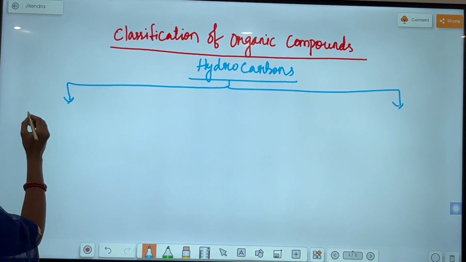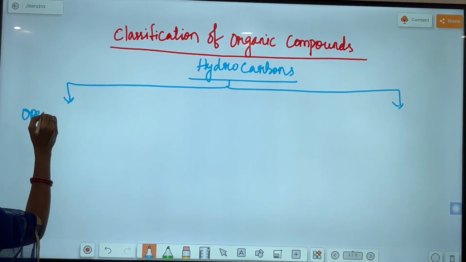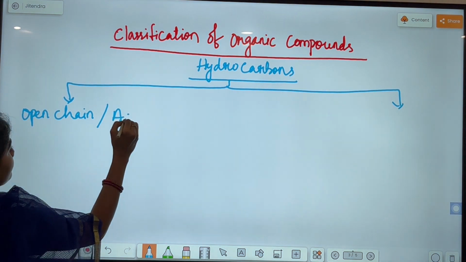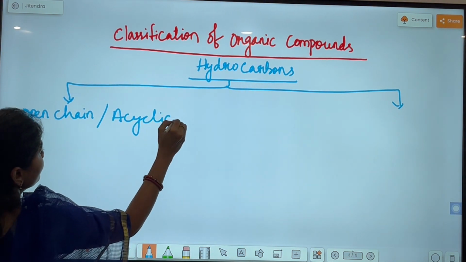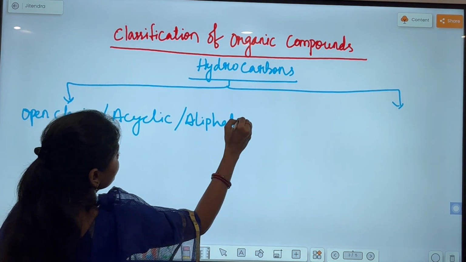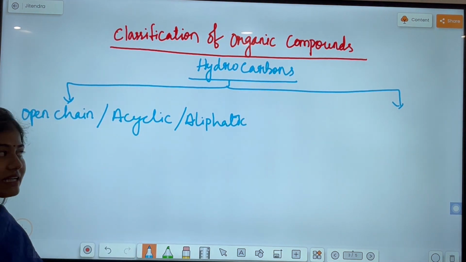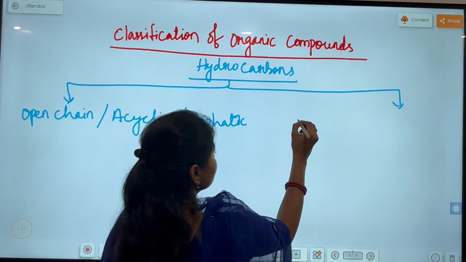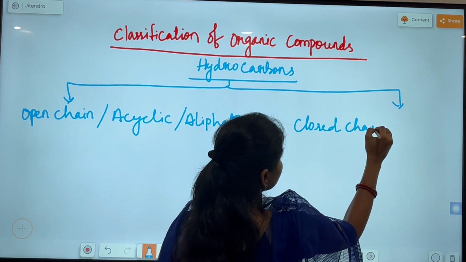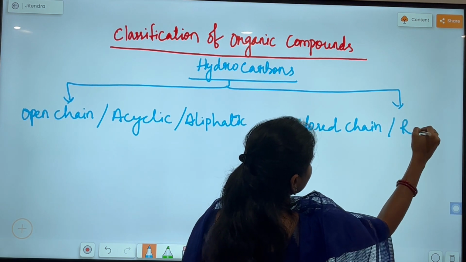The first one is open chain or acyclic compounds, also known as aliphatic compounds. And the second one is closed chain or ring compounds.